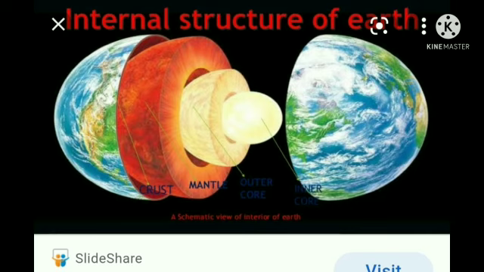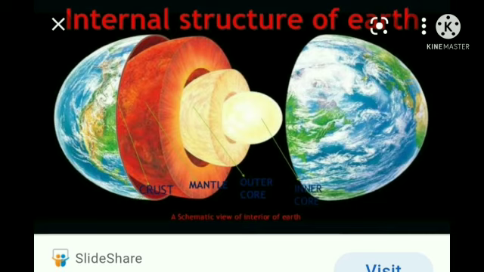Note down children. And the last and final one, the white color one, is inner core. Very valuable core. This is the very valuable core, the inner core.